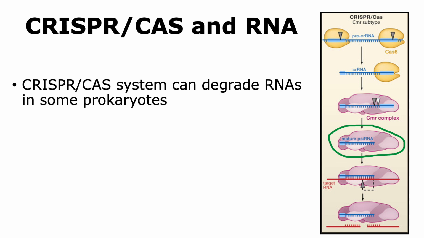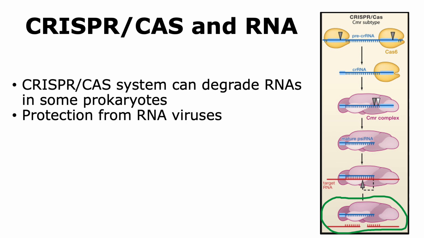This complex can then interact with any type of target viral RNA or foreign RNA and form complementary base pairs with that RNA, which then leads to the degradation of that target RNA. This way, the CRISPR-Cas system can not only protect the cell from DNA, but can also protect the prokaryotes from RNA viruses.